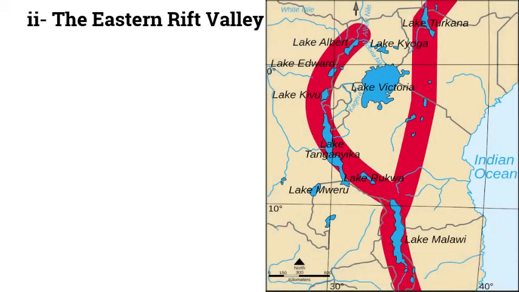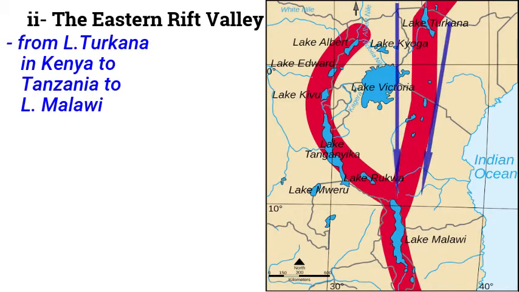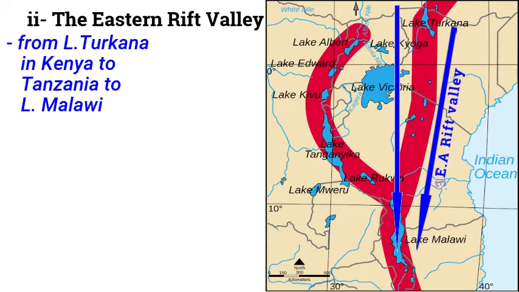Then the second arm is the Eastern Rift Valley. The Eastern Rift Valley enters East Africa through Lake Turkana. So it moves through Kenya and Tanzania. It is about 60 kilometers wide. It contains very many small lakes.